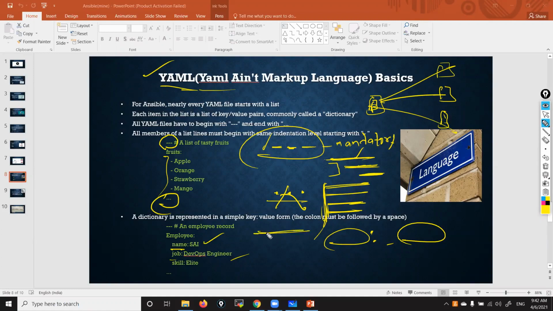Like prime minister, president, central ministers. You can see that indentation is very important. India, in that Maharashtra, Karnataka. Inside Maharashtra, Mumbai, Pune. Inside Karnataka, Bangalore. In Pune we have some areas, in Mumbai some areas. This is what we call indentation. You can see the gaps. By those gaps, we can understand which is inside of which one.